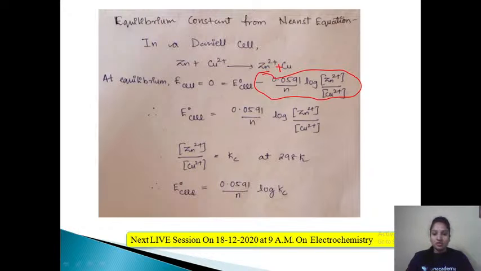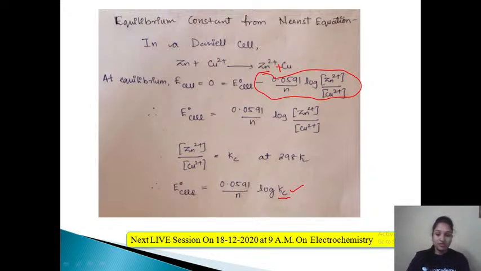Now, log of concentration of Zn2 plus upon Cu2 plus can be written as Kc, that is the equilibrium constant. In the equilibrium chapter you might have learnt we write K is equal to concentration of C raised to c into D raised to d upon A raised to a and B raised to b, right? So the same value we can write as Kc. So this equation would turn into E naught cell is equal to 0.0591 upon n log Kc. So this is your final equation where you can find the equilibrium constant.